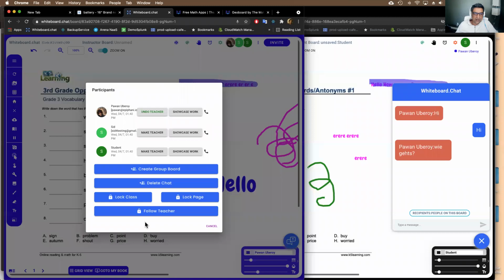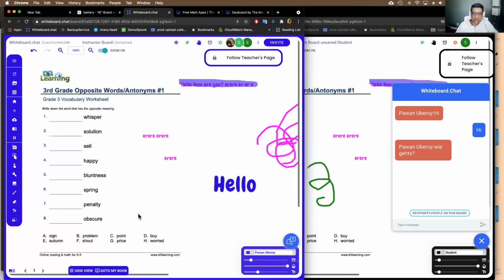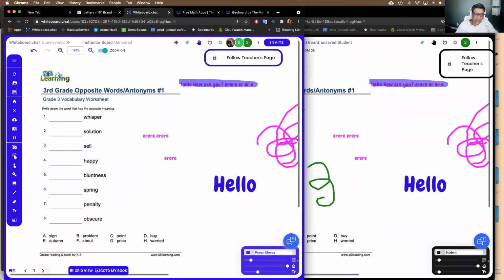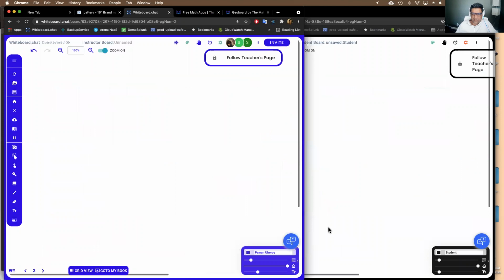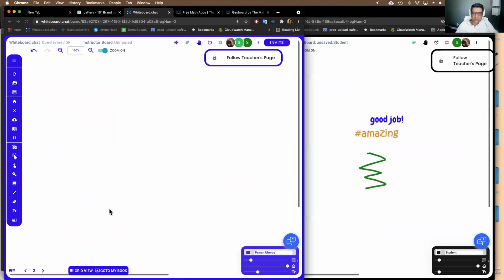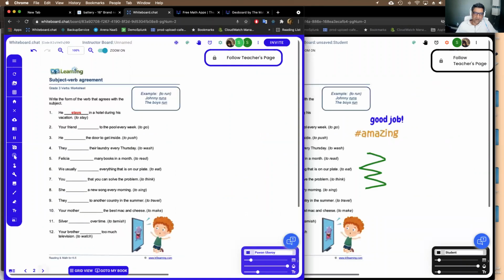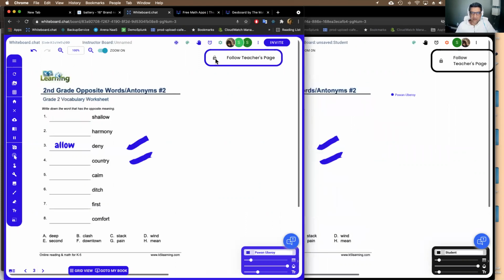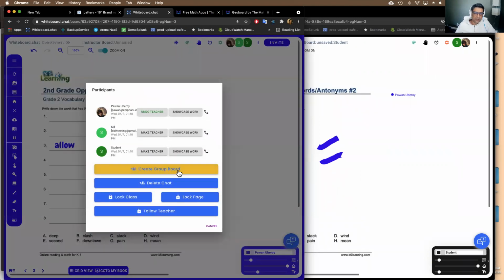And you can create follow teacher mode, but basically if you want to make it a teacher-paced assignment, where if you are on page 1, everybody's on page 1. If you go to page 2, everybody goes to page 2, right? And so forth. So you can make it teacher-paced, where you make the students follow which page you are on. And you can create group boards here as well.